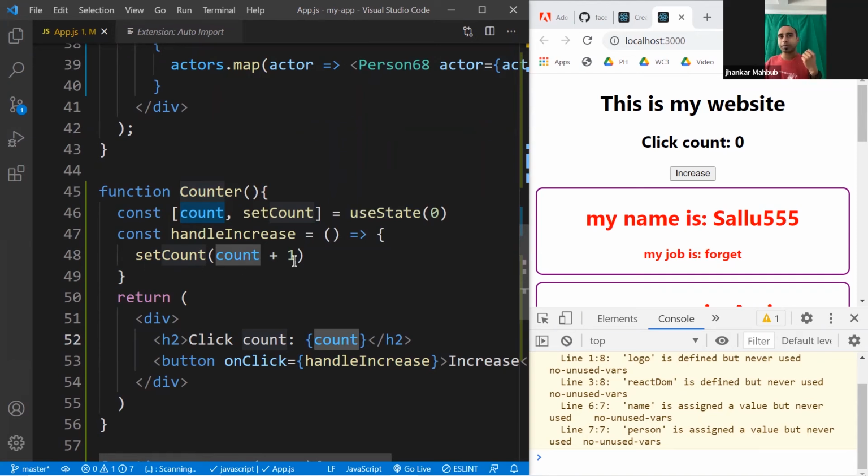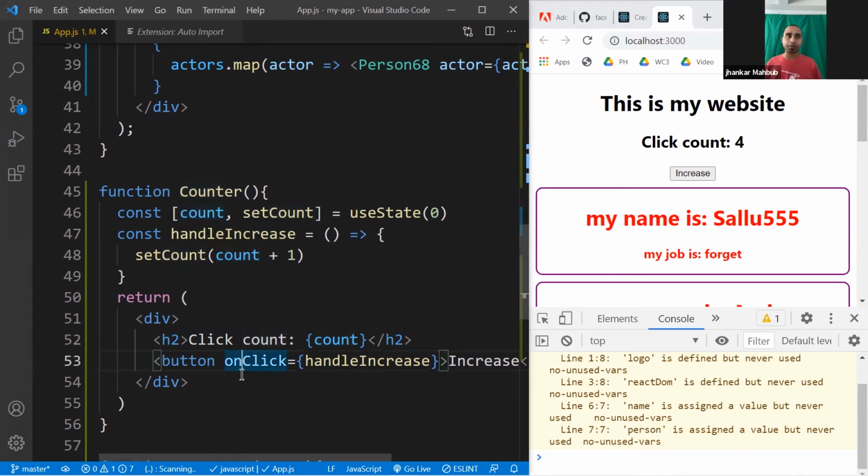Every time we are increasing the value by 1. So if I click on it, it should work and increase the value by 1. The previous value is 1, and I clicked right now, and it becomes 2. If I click again, it becomes 3. Click again, it becomes 4. That means React is keeping track of the previous value, the state, and if you change it, it increases. And exactly the same way, you can decrease as well.